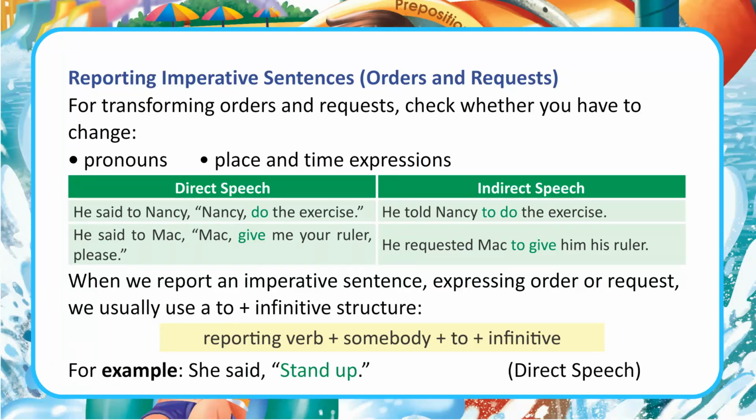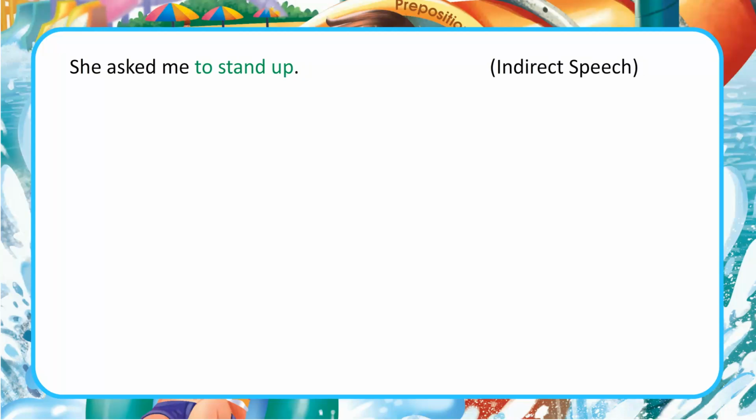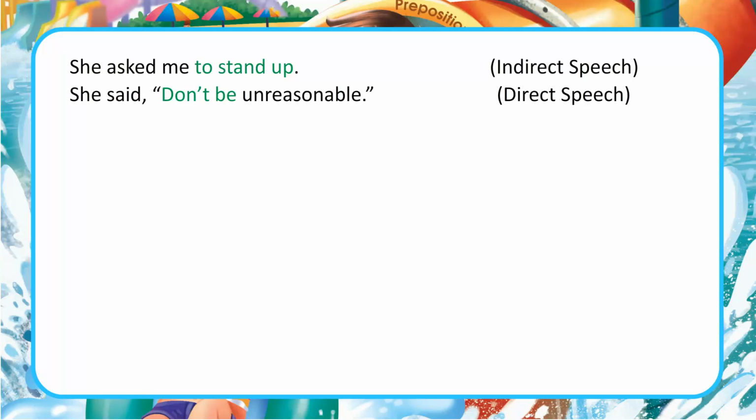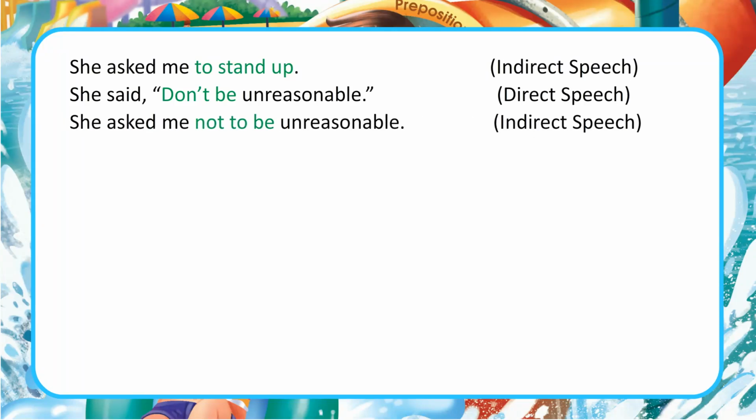For example, she said, "Stand up." Direct speech. She asked me to stand up. Indirect speech. She said, "Don't be unreasonable." Direct speech. She asked me not to be unreasonable. Indirect speech.